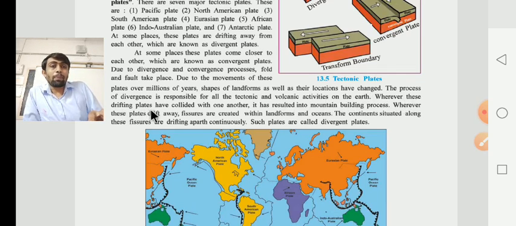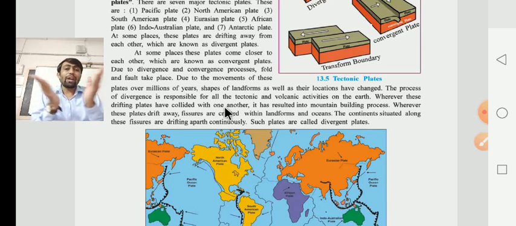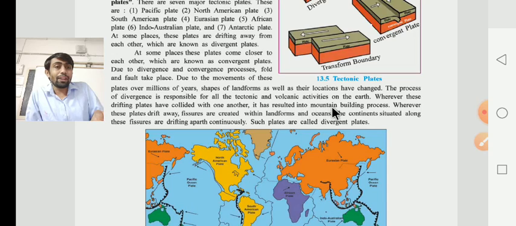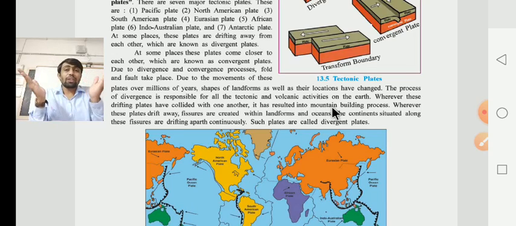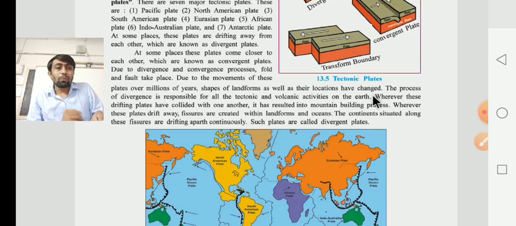Wherever these drifting plates have collided with one another, due to that, what happened is that these plates collided with each other, and it has resulted in mountains. Now, these plates collided, and due to that, it resulted in the mountain building process.